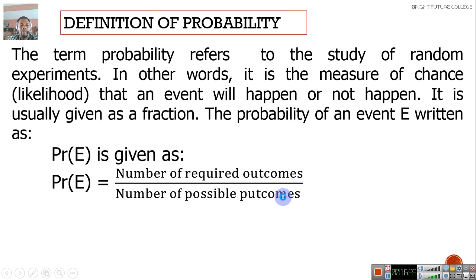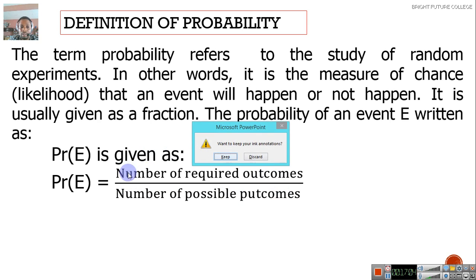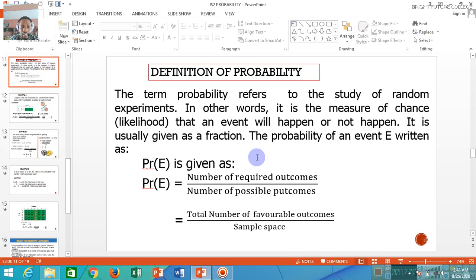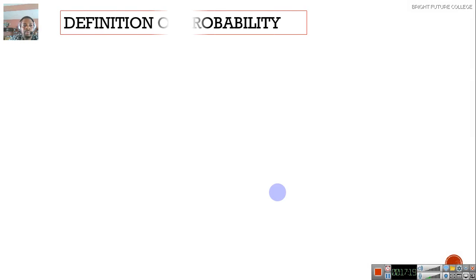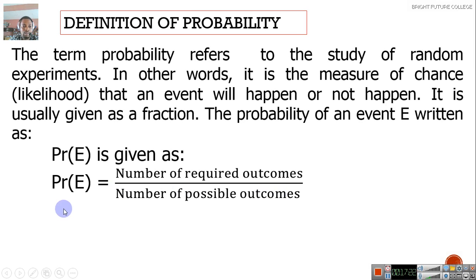So mathematically, probability of an event is given by the number of required outcomes over the number of possible outcomes.